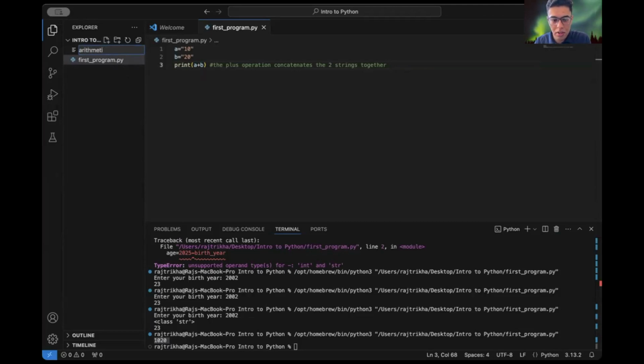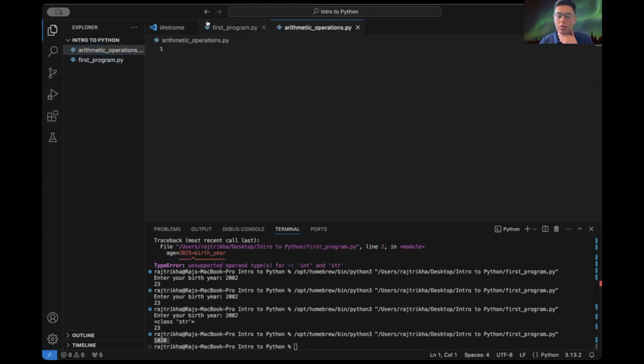Arithmetic operations. And here you can see I have used an underscore just for better readability. You can do this in multiple ways, maybe you can just take the O as capital or something like that, but this is a good option.